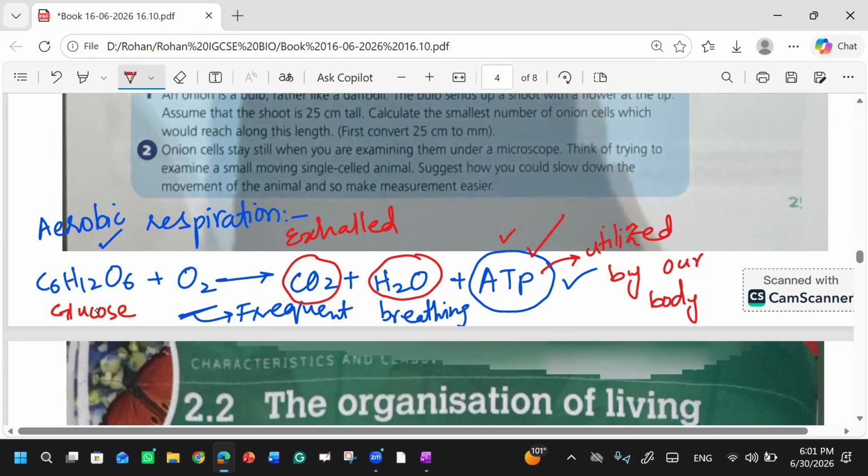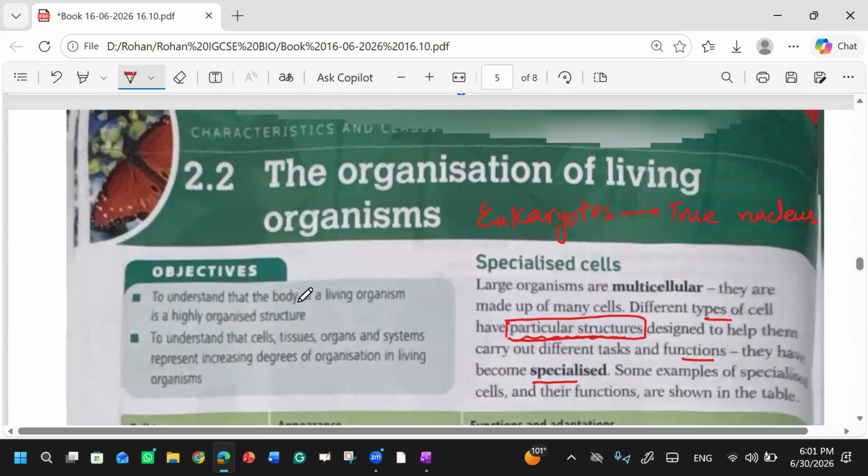So to convert glucose into a useful form, to get ATP from the glucose, you need aerobic respiration. In aerobic respiration, oxygen is used to convert the glucose into carbon dioxide, water, and ATP.